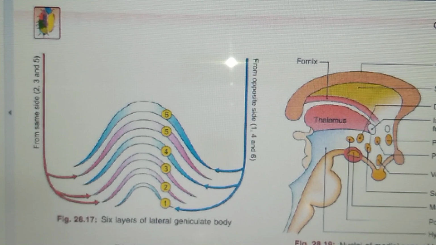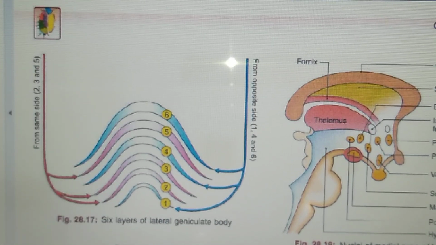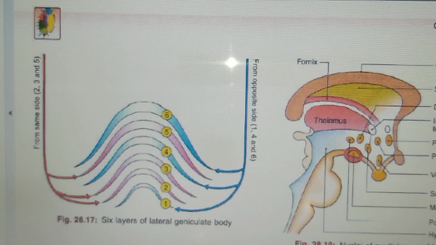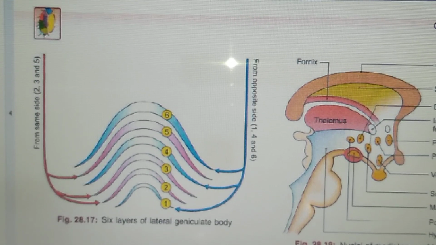Connections: afferent connections are the optic tracts, that is the lateral root of the optic tracts that you can see in this also. And in efferents, it gives rise to optic radiations going to the visual area of the cortex through the retrolentiform part of the internal capsule. So again here it is going to the visual cortex via the retrolentiform part of the internal capsule.